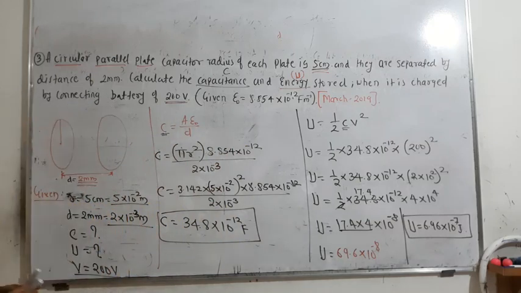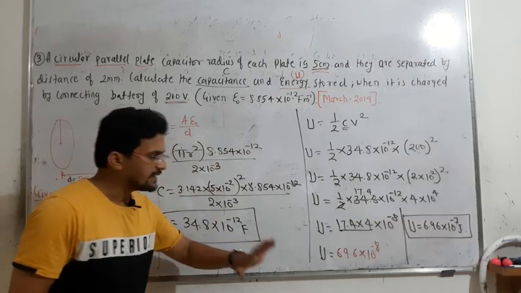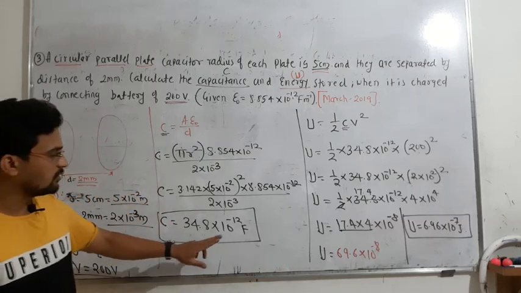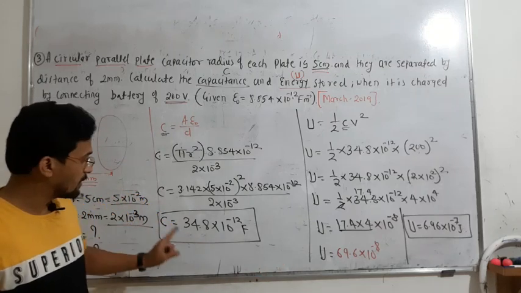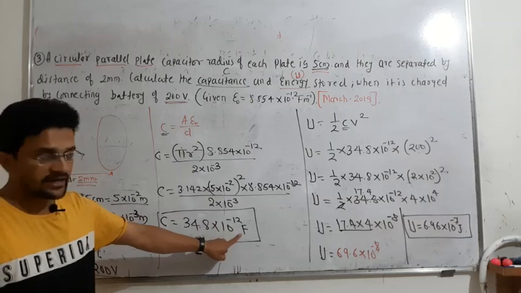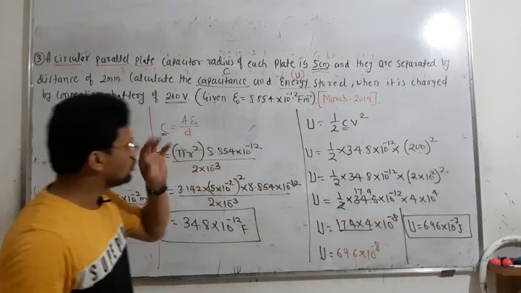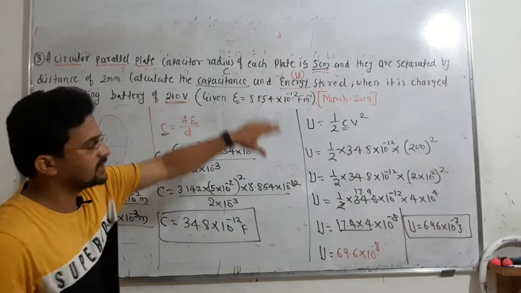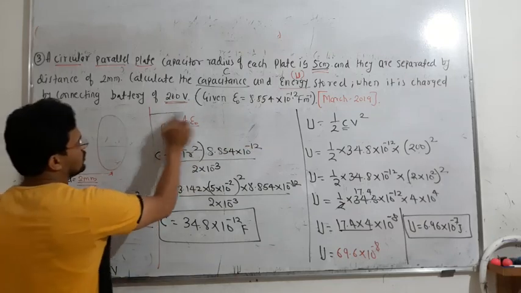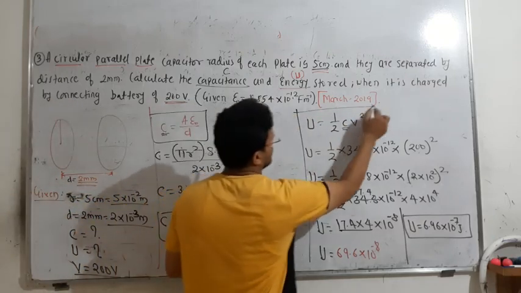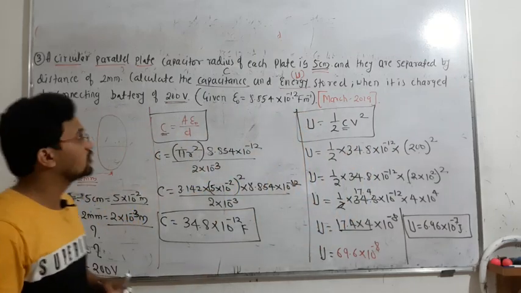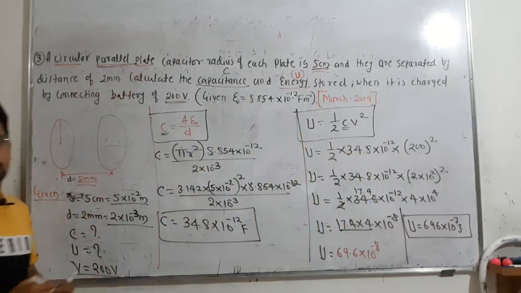Okay, so it is very simple. If you solve it in this way, you will not lose any marks, not even a single mark. But mention the units. When you calculate the capacitance, the unit is farad. When you calculate the energy, it is joule. So only two equations are sufficient. This is the first equation, that is the second equation. They have asked for the capacitance and then the energy, because they have mentioned a parallel plate capacitor.